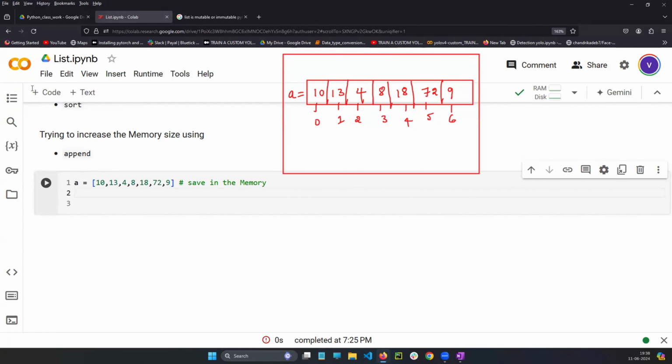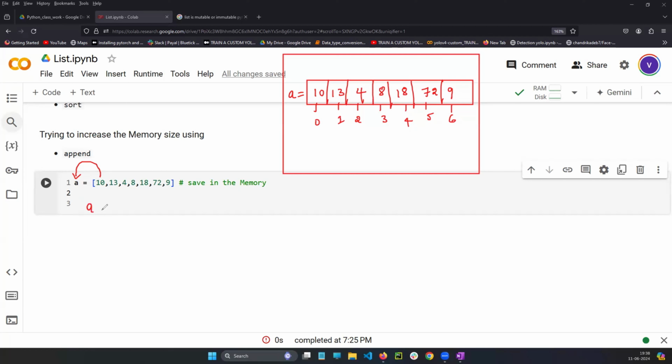You tell me, how to see the built-in functions? I told you in the last section. If I want to see the built-in functions which are available in the list concept, what do I have to do? You need to write dot. You need to write A dot. See here, A is a variable which is holding the list. In the last section, A was a variable holding the string, that's a different story. But now A is a variable which is holding a list.